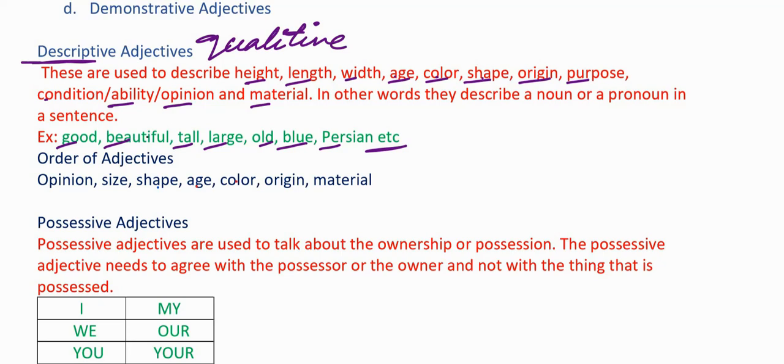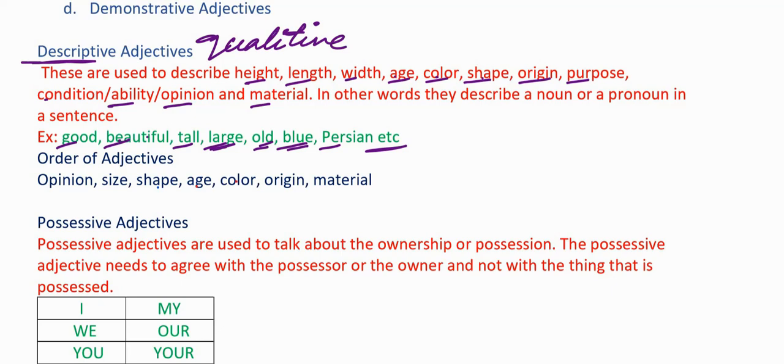Good and beautiful are the qualities. When we want to talk about the quality of a noun or pronoun, we use adjectives such as good, beautiful, ugly, terrible, etc. And if we want to talk about the height, we use adjectives like tall, short. If we want to talk about the size, we use adjectives such as large, small, etc. If we want to talk about age of a noun or pronoun, we use adjectives like old, young, new, etc. If we want to talk about color, we use the names of the colors before the noun or a pronoun.